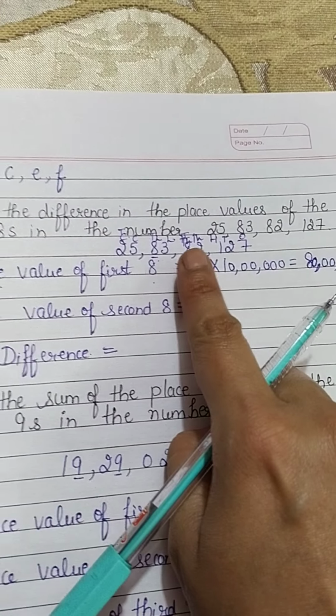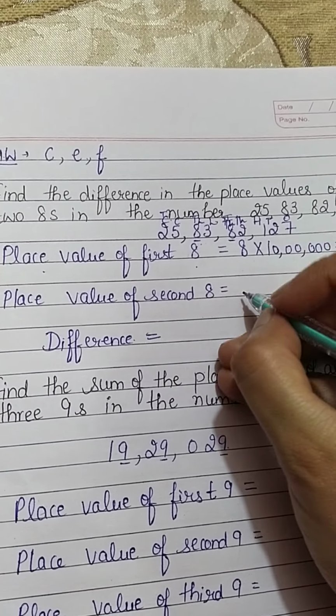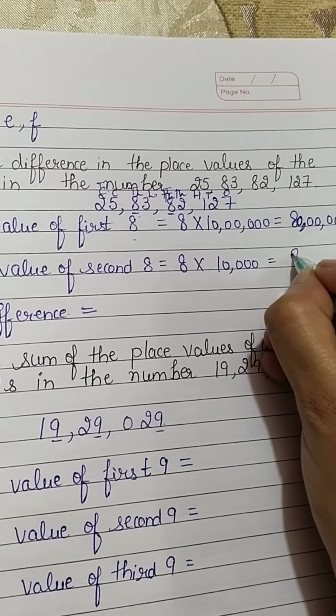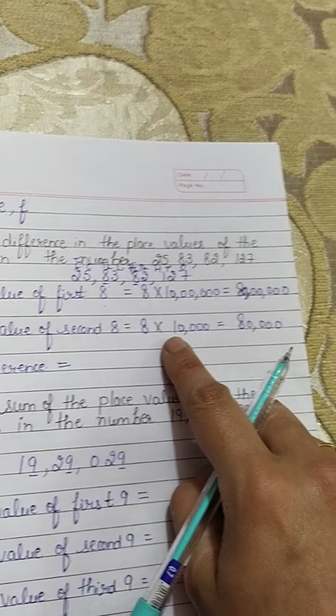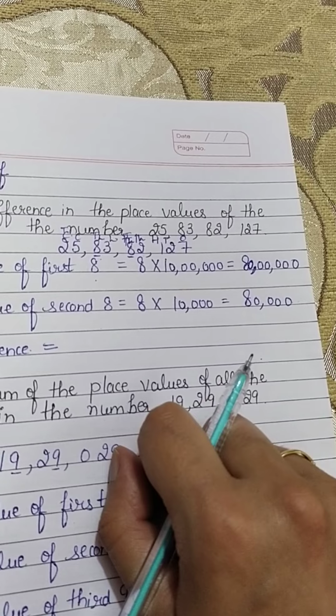See the second one. The place value of second 8, it is 10,000. So we will multiply 8 with 10,000. You will get 80,000 as an answer. Next, you have to find the difference. Difference means we will have to subtract 80 lakhs and 80,000.